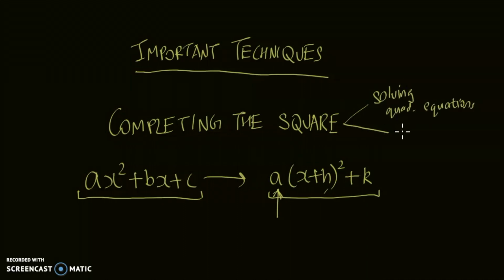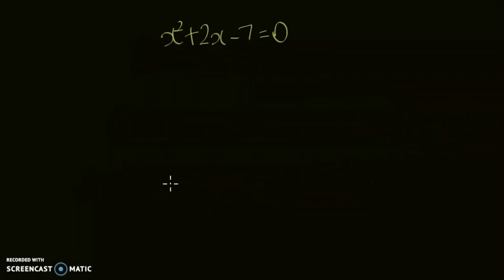We can use it for finding the center of a circle. Okay. So now that we know the applications of completing the square, let's go ahead and try a sum where we actually use completing the square. Let's say we have this expression here, x squared plus 2x minus 7 is equal to 0.